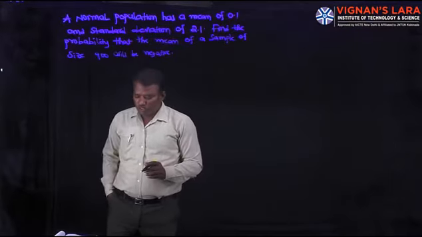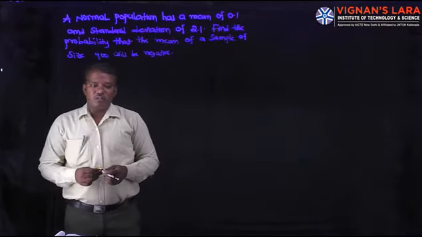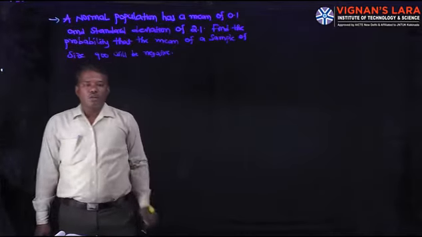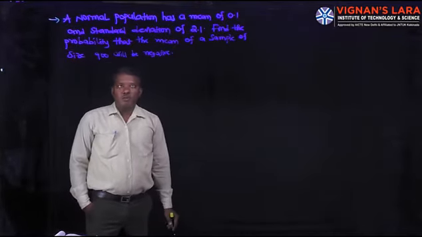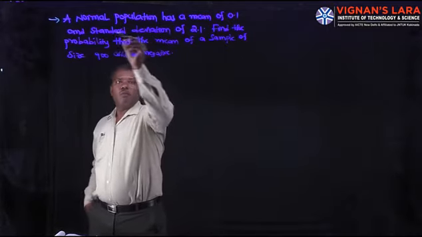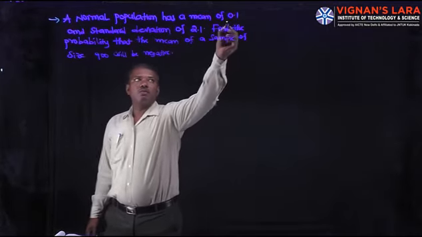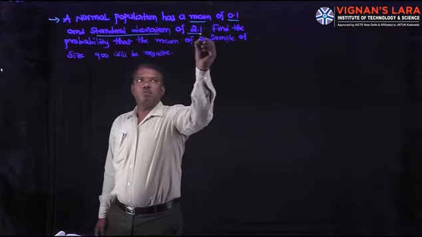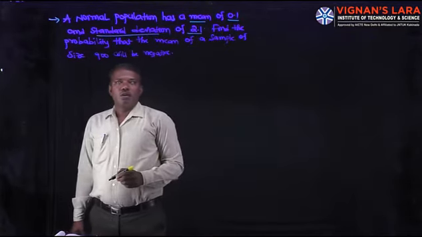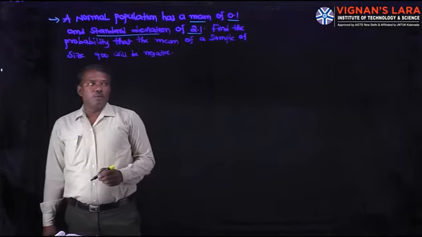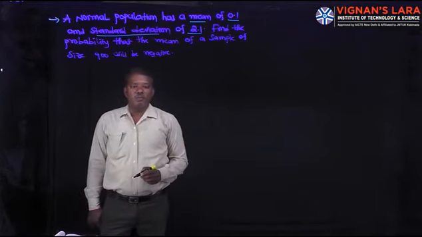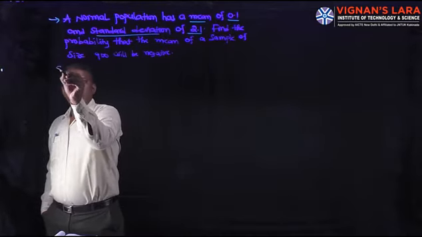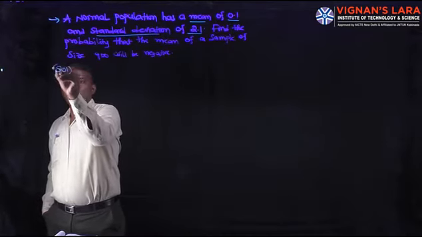Good morning students. Today I am going to explain the miscellaneous problems on sampling distribution of mean. In this one, the first problem is: a normal population has a mean of 0.1 and a standard deviation of 2.1. Find the probability that the mean of a sample of size 900 will be negative. First, write the given data.